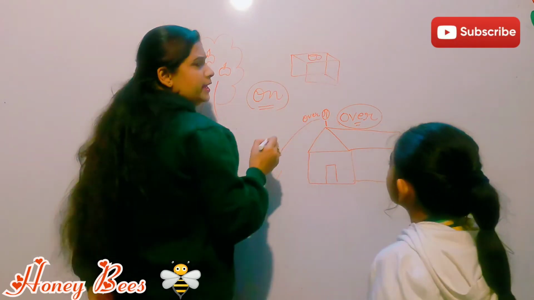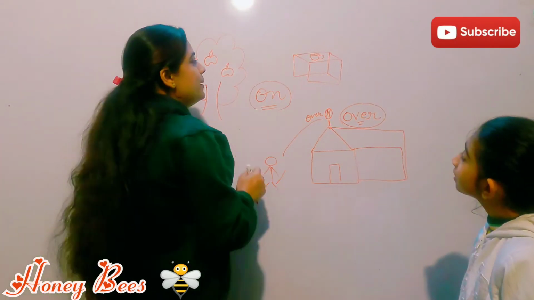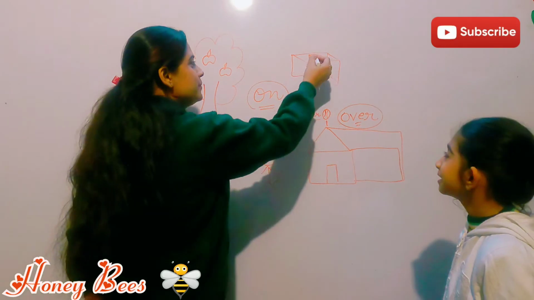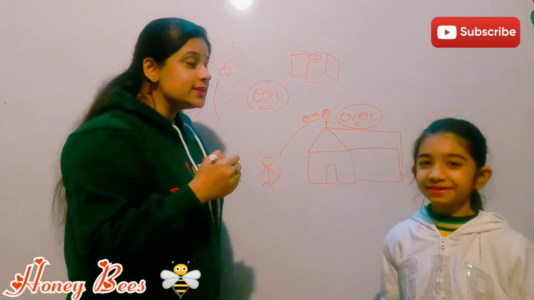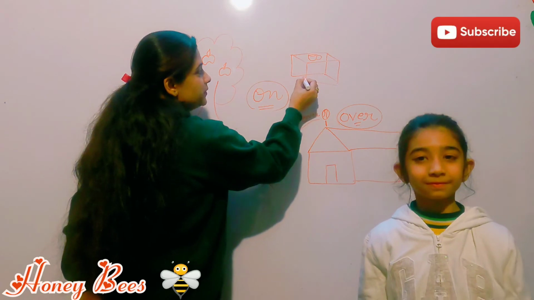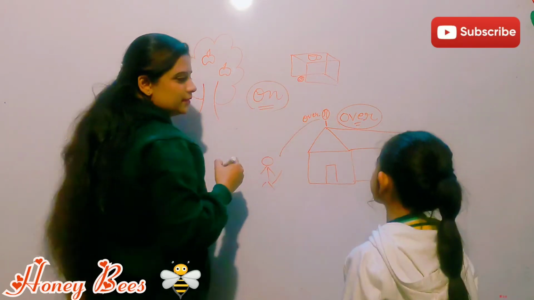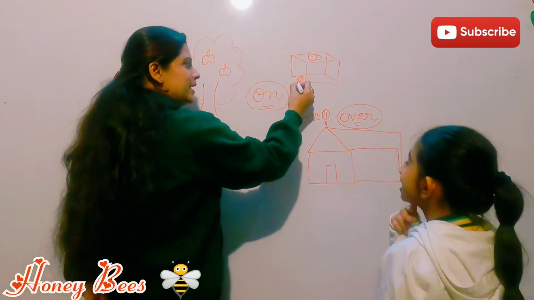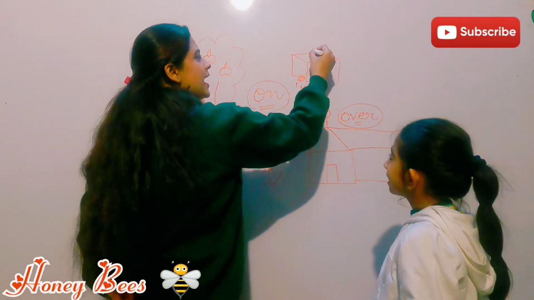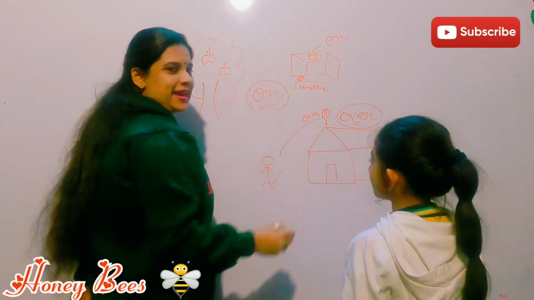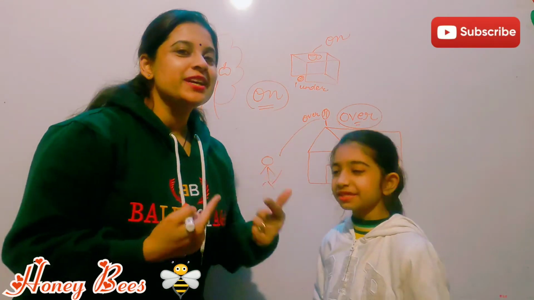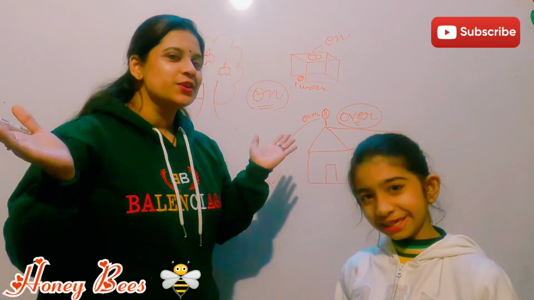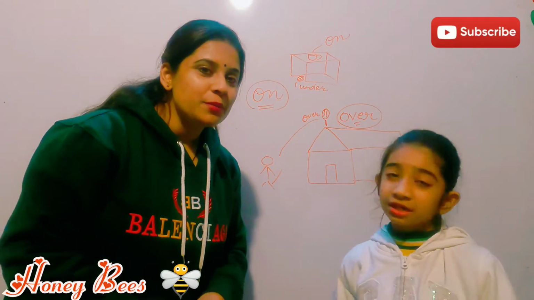I'll show you one more sentence where I will show you one more thing. So where is the cup? Excuse me for my drawing. Where is the cup, Harsheen? It's on the table. On the table, absolutely correct. If I can see something lying here also, can you tell me? A ball. Under. The ball is under the table and this cup is on the table. So this is the way we are showing a link between nouns and the other words in a sentence. So this is the definition of preposition.